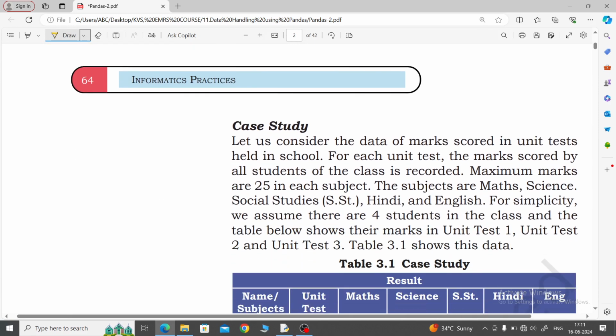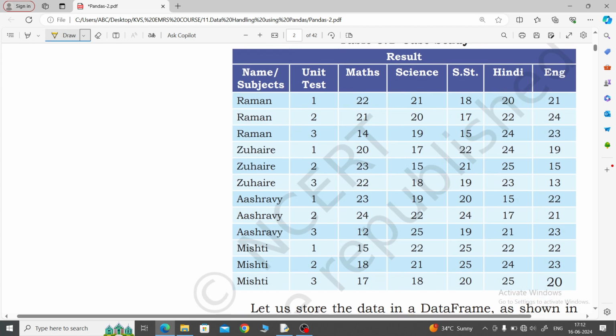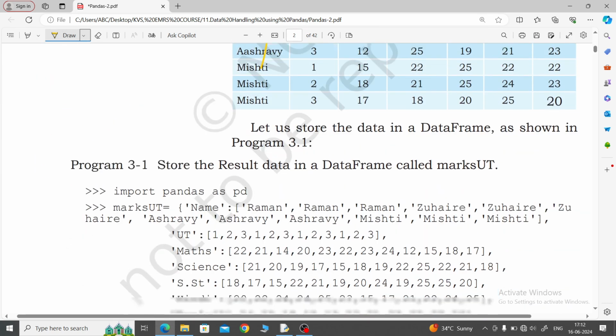This is the case study. Case study means these are the problems. Here in the case study one result sheet has been provided. In the result sheet, this is not subject, this is only name. Name has been written and given as unit test 1, 2 and 3. So every student has attempted the 3 tests, unit 1, unit 2, unit 3, and these are the subjects as given. So here we will be talking about unit 1, 2 and 3, result analysis of the students with the subjects. So this is the case.